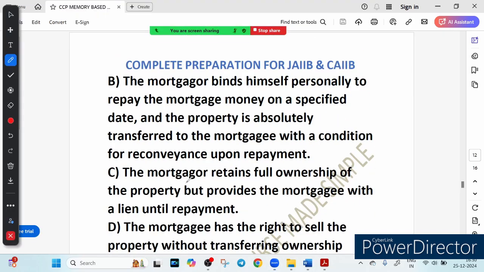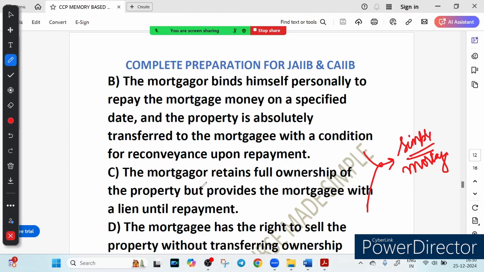Option C says that the mortgagor retains full ownership of the property but provides the mortgagee with a lien until repayment. What do you think? See, this refers to the simple mortgage. It is quite essential to see each and every option because the other options provide you a concept. So this is the concept of a simple mortgage. Suppose the question is what is a simple mortgage? Then this option will be correct. Yes, correct. So in the English mortgage, the mortgagor transfers full ownership to the mortgagee, unlike in a simple mortgage where only a lien is provided.